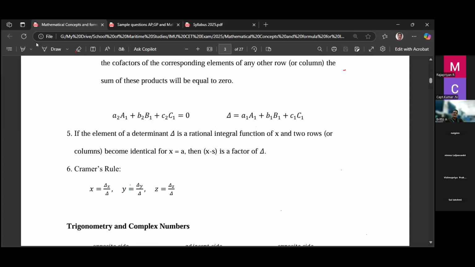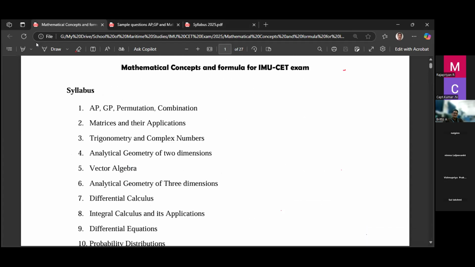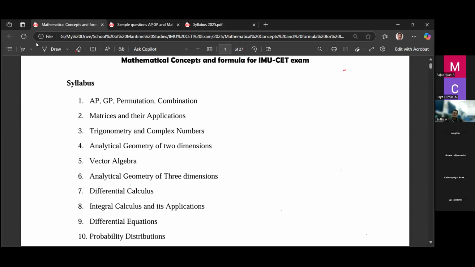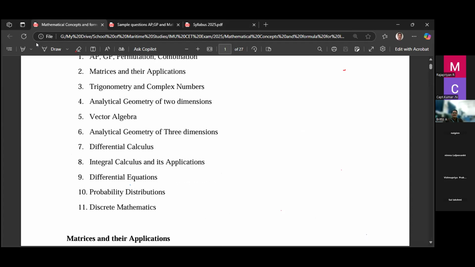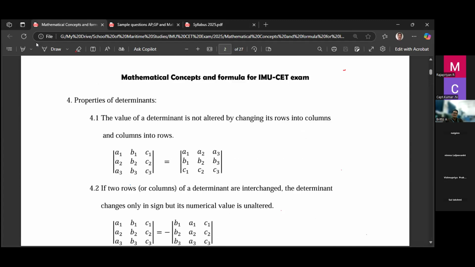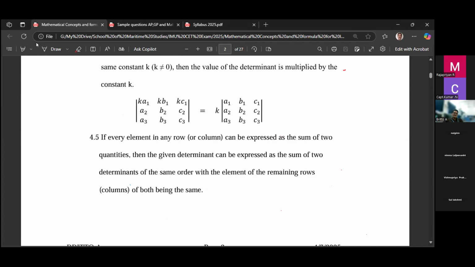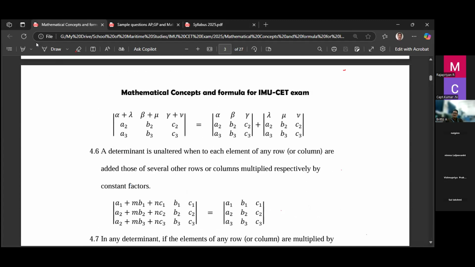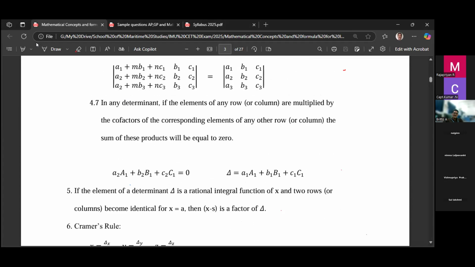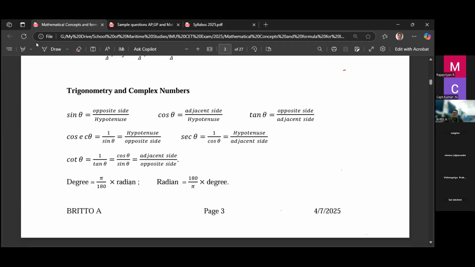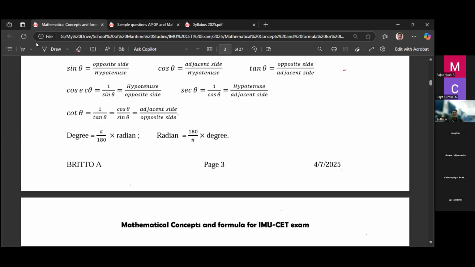The next topic is trigonometry, right? I said APGP, permutation, combination are completed, then matrices and their application. Next one is trigonometry and complex number. So what is trigonometry? Trigonometry you studied from 9th standard onwards. What is angle? Okay. Then what is sine theta? What is cos theta? Sine theta means opposite side by hypotenuse. Cos theta, tan theta, secant, cosecant. So these are all you studied.